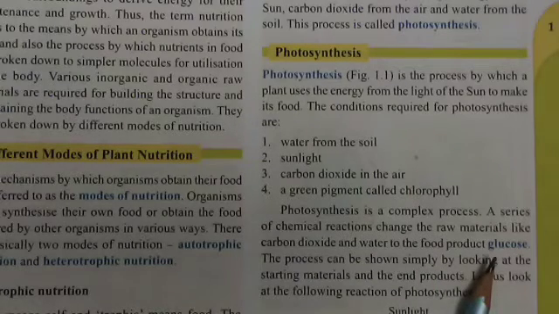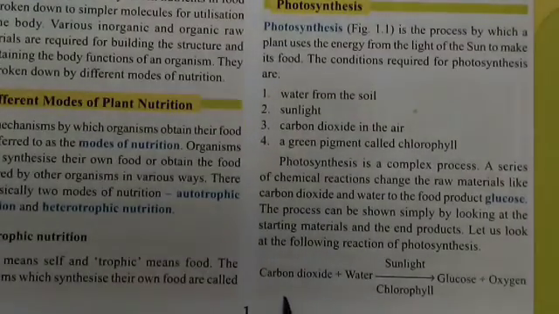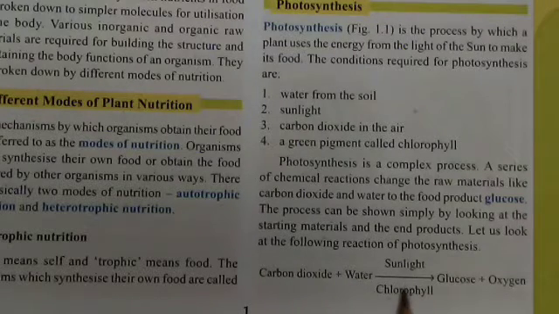Which thing? Glucose. The process can be shown simply by looking at the starting materials and the products. Look at the following reaction. Here is the reaction for photosynthesis. Carbon dioxide gas plus water in the presence of sunlight and chlorophyll. Here are 4 things: 1, 2, 3 and 4. When carbon dioxide gas and water add up in the presence of sunlight and chlorophyll, which things are made? Glucose and oxygen. So these are our products that are formed as a result of the reaction of carbon dioxide and water.